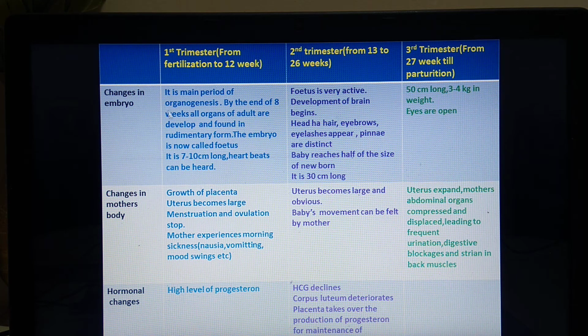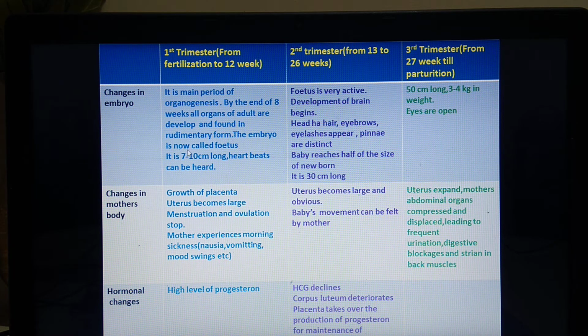What are the changes seen in the embryo? See, it is the main period of organogenesis. What's the meaning of organogenesis? It is the organ formation. Genesis for formation of organs. By the end of 8th week, all the organs of adults are developed and found in rudimentary, that is underdeveloped form.